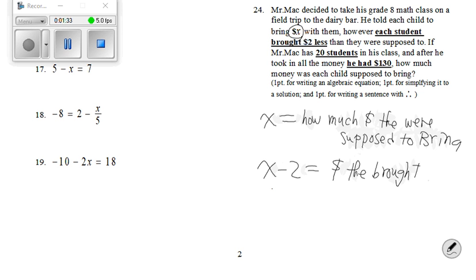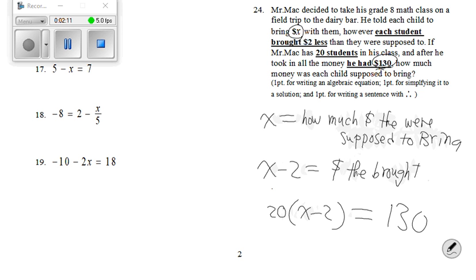So how many students brought X minus $2? 20. So how do I represent 20 students bringing X minus $2? That's how I'm going to represent the expression. So if all 20 students brought X minus $2, you can now see how that relates directly to a beautiful distributive property expression: 20 students, each bringing X minus 2. And that is the same amount of money as $130, because when Mr. Mack took in those 20 students' money, he had $130.